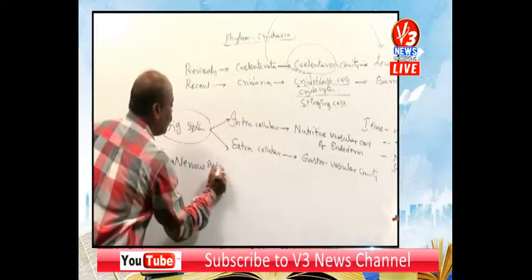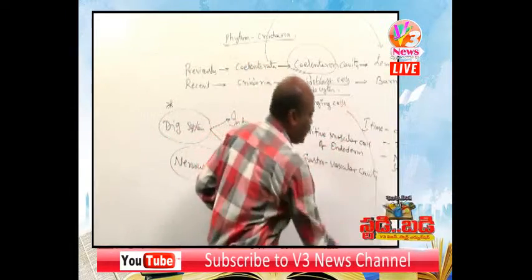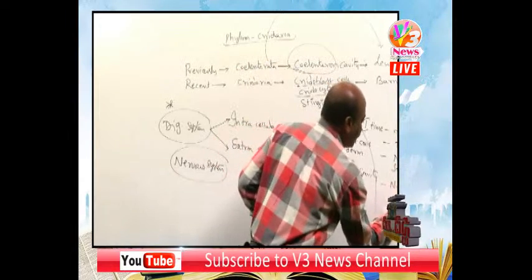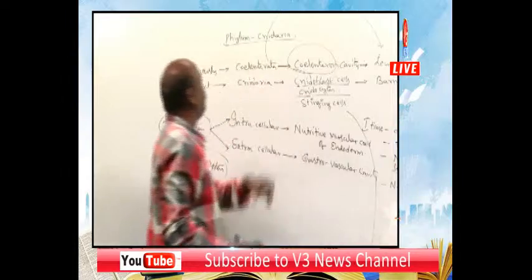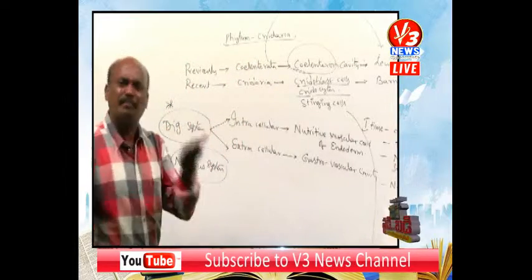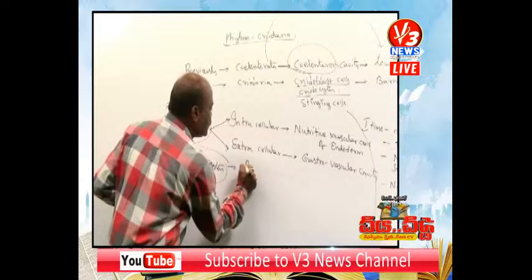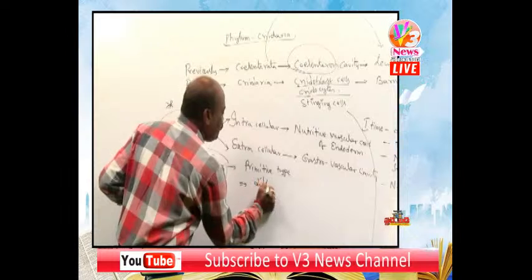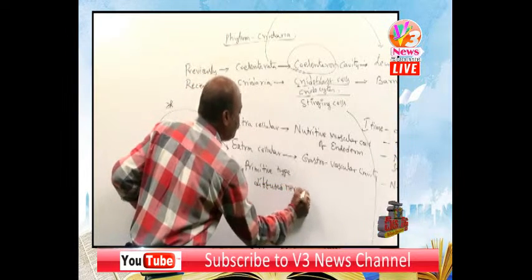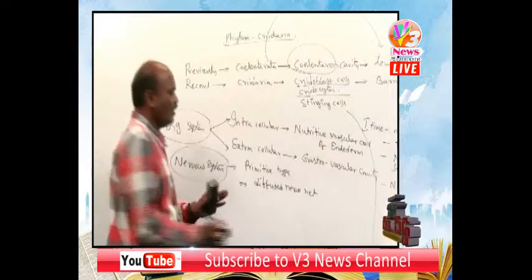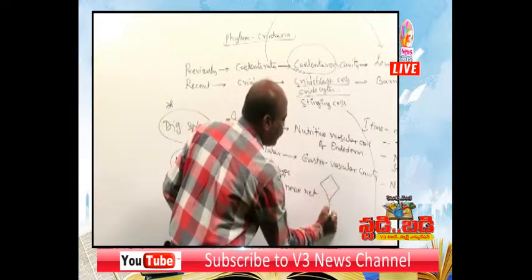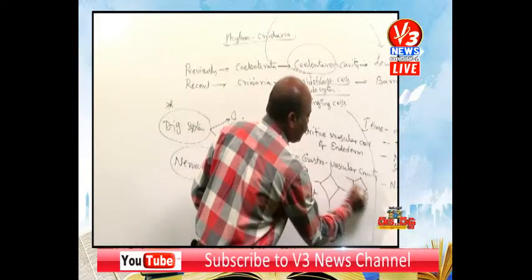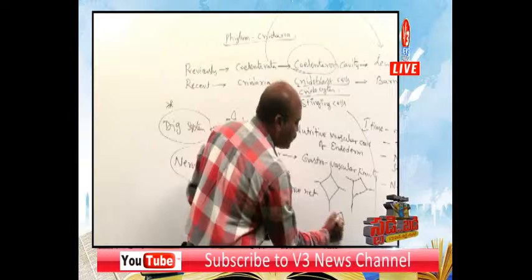So coming to the nervous system. Here I am writing what first appeared in the phylum Cnidaria. First time the nervous system appeared in Cnidarians, but it is a primitive type, in the form of a diffused nerve net. A simple diffused nerve net means here it is a nerve cell, and I'll draw one more nerve cell like this.